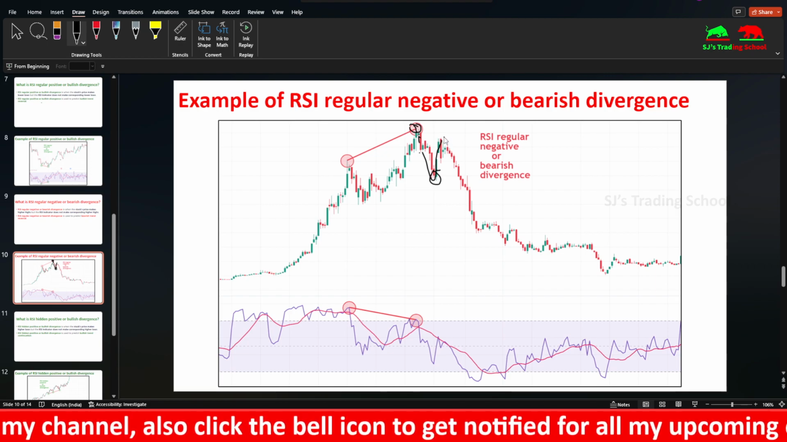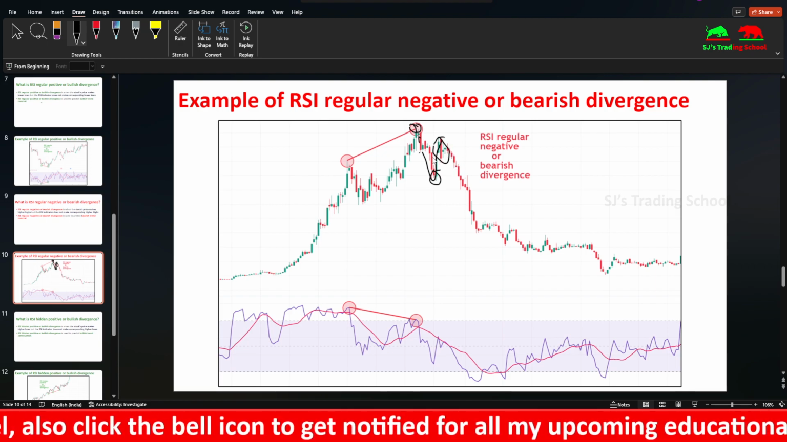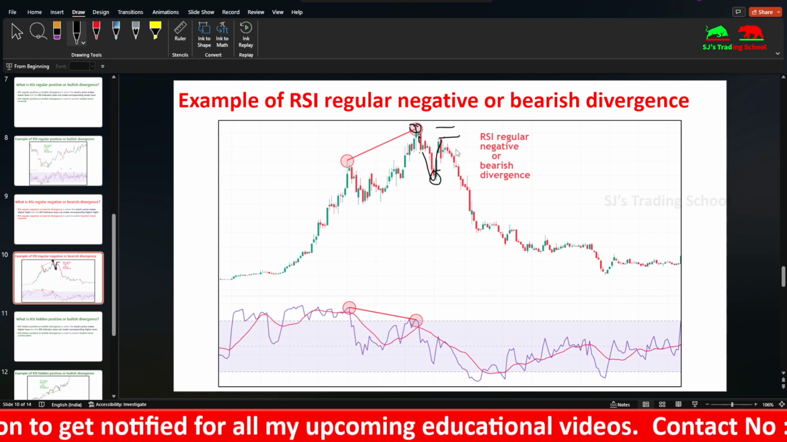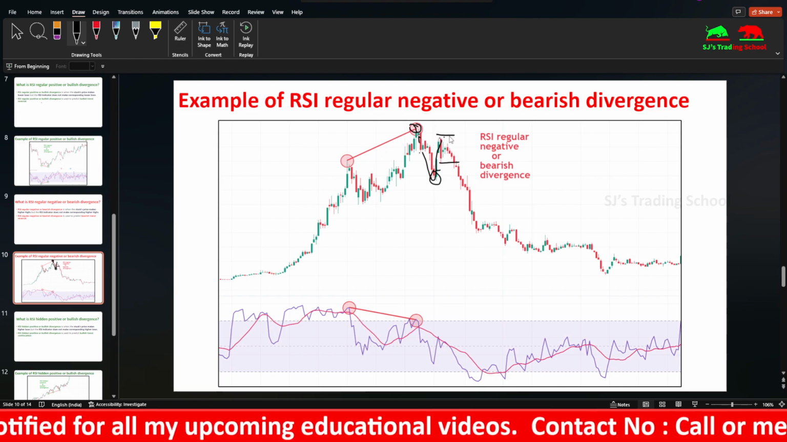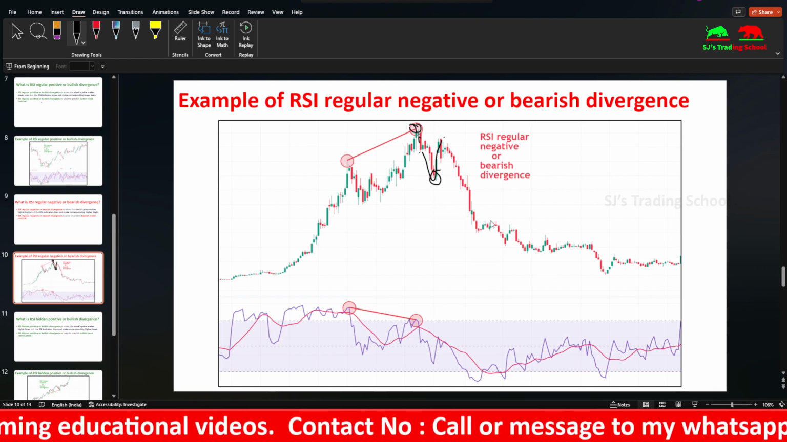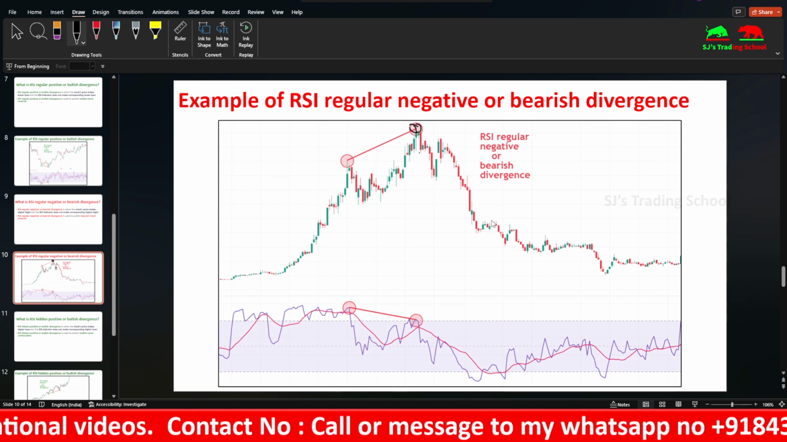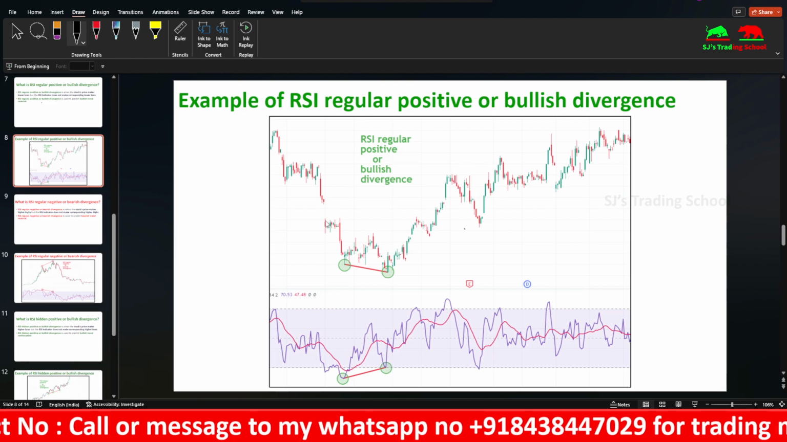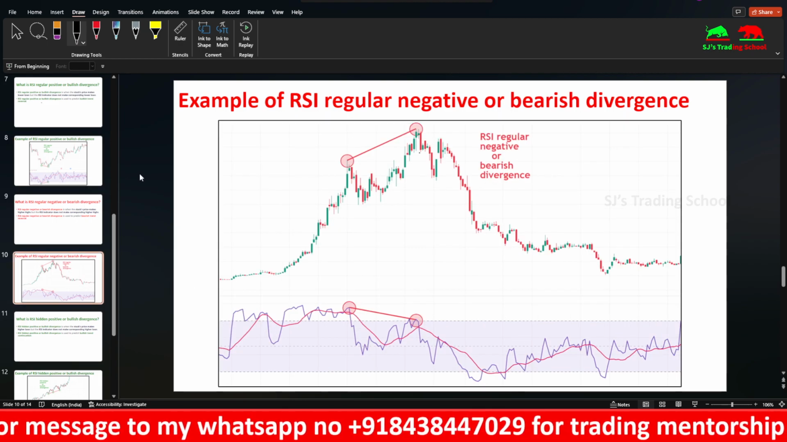And even here you can see the candlestick confirmation. You can see a bearish engulfing, and you can take your entry here and stop loss here, or you can put an entry here and stop loss here, or you can put your stop loss here and targets accordingly. So this is how you have to take entry by using this divergence. This is the bearish divergence.